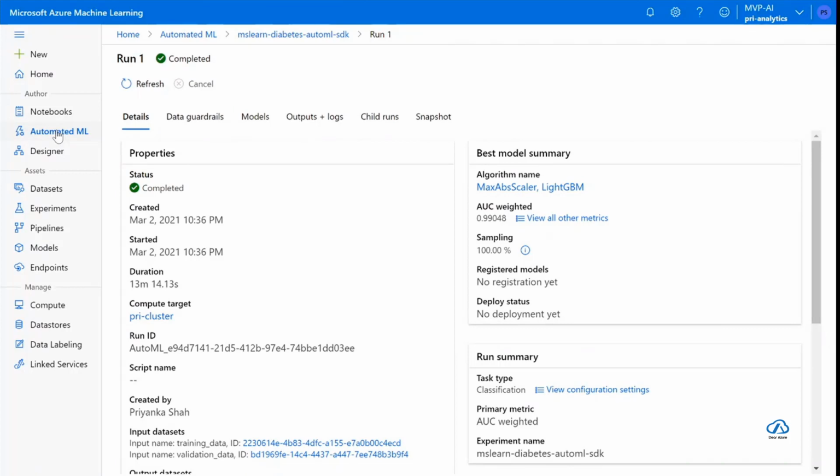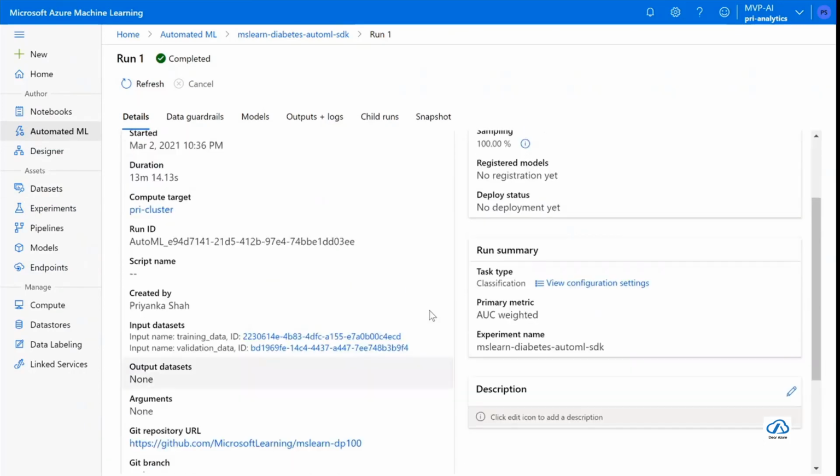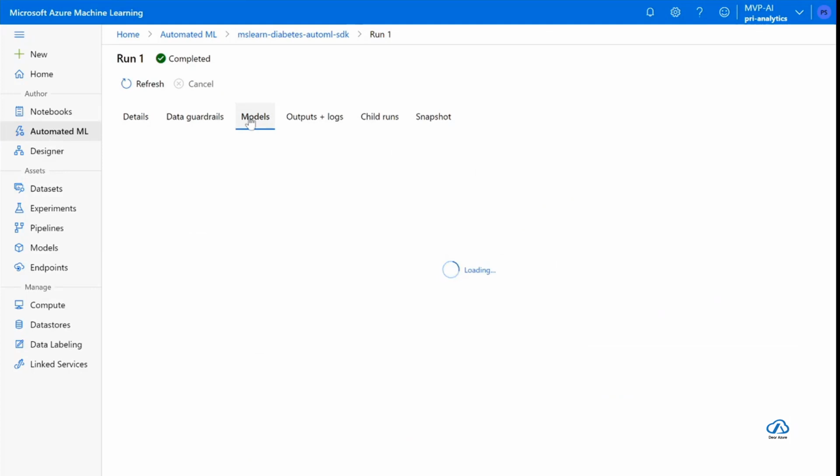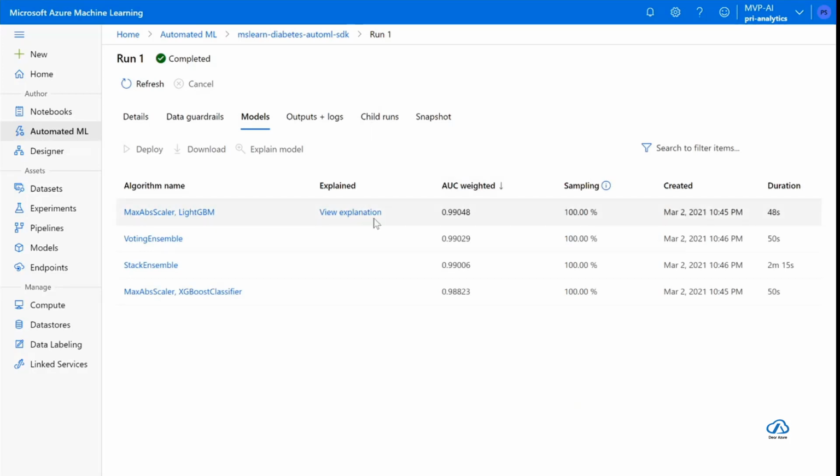It will run all the algorithms, compute all the metrics, and compare and contrast them, and then tell you, according to all my computation and the hard work I have done, I have come out with the best model. According to it, the best model is MaxAbsScaler light GBM, a light gradient boosting model. Once your run is completed in automated ML, you can go to models and see an explanation of why this model was the best.